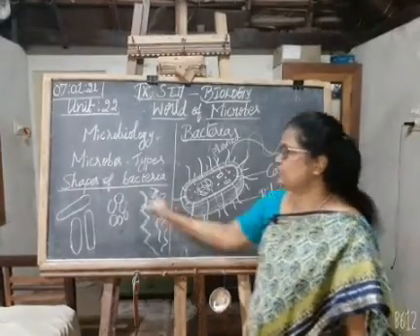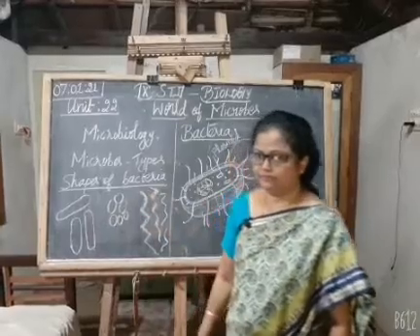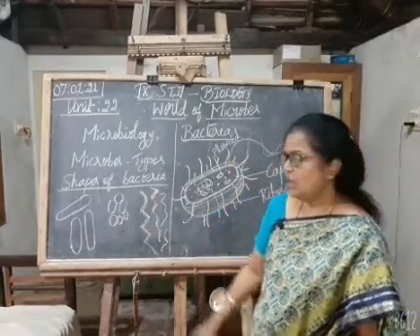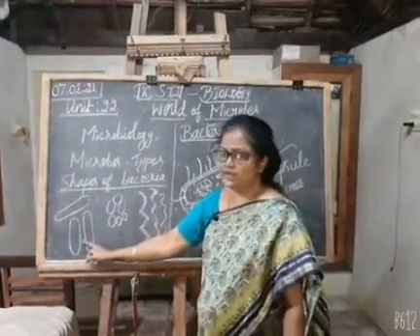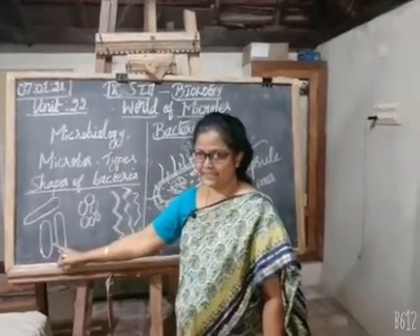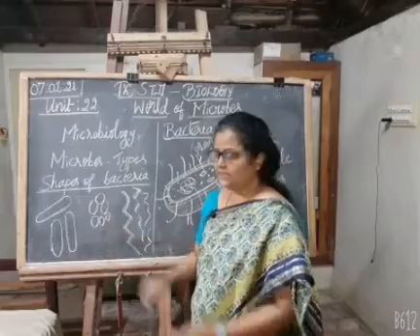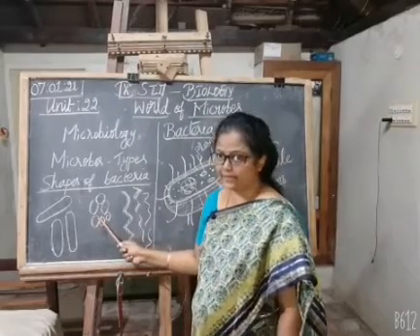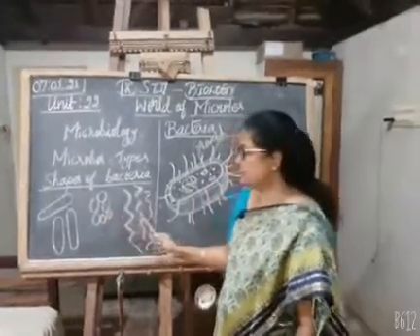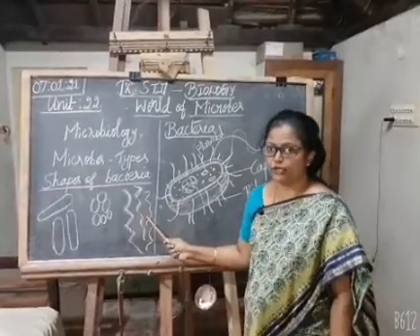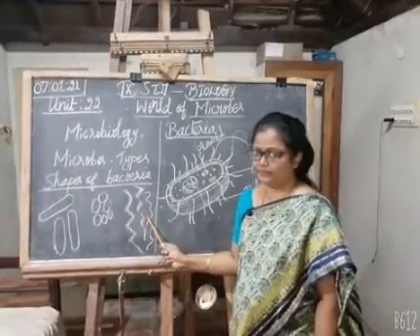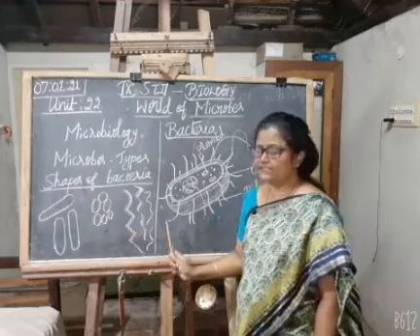Now we'll see the shapes of bacteria. Rod-shaped bacteria are called bacilli. Spherical shaped bacteria are called cocci. Spiral shaped bacteria are called spirillum. Okay, important 2 marks question.